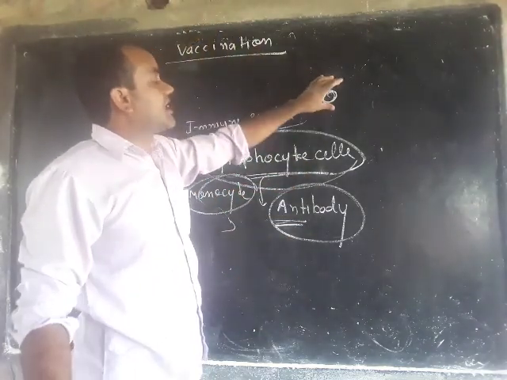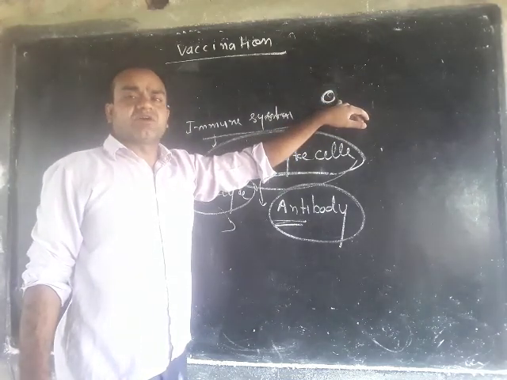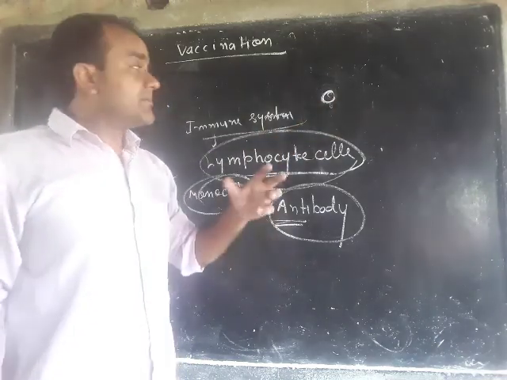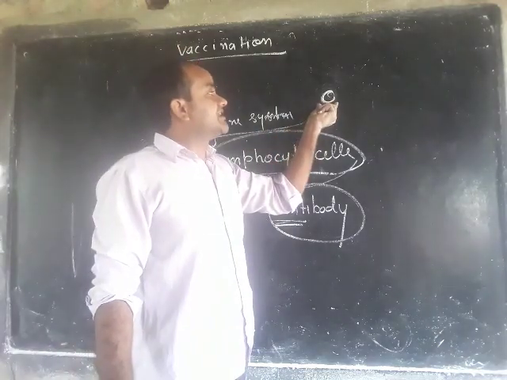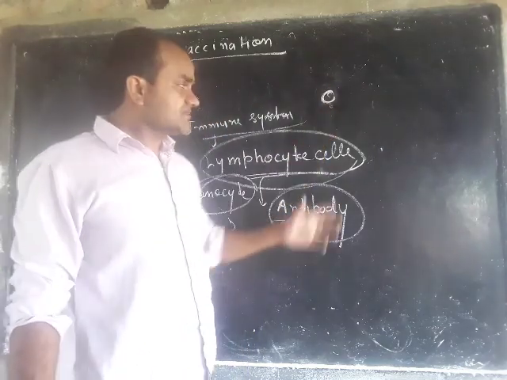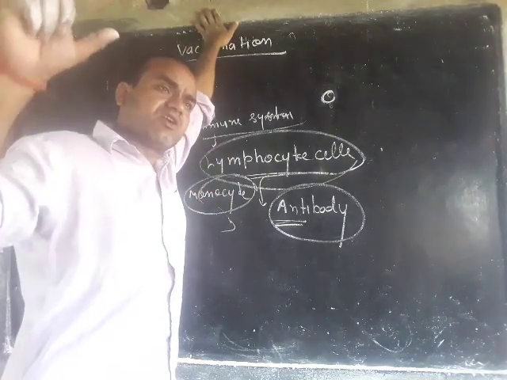When our immune system sees these inactive viruses which do not produce disease, it makes antibodies against these dead smallpox viruses, and a number of antibodies will be formed in your body.